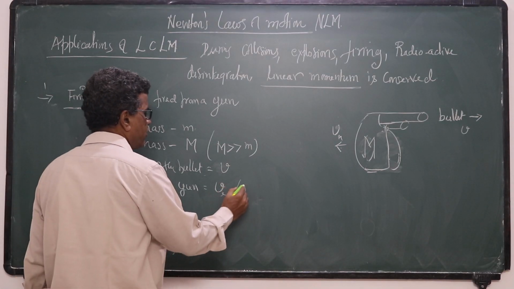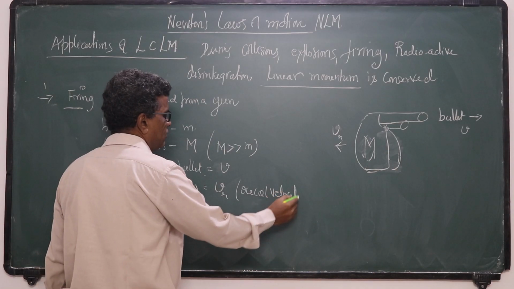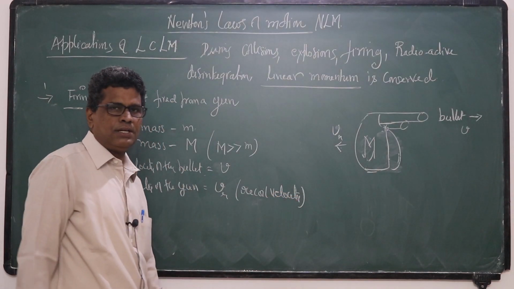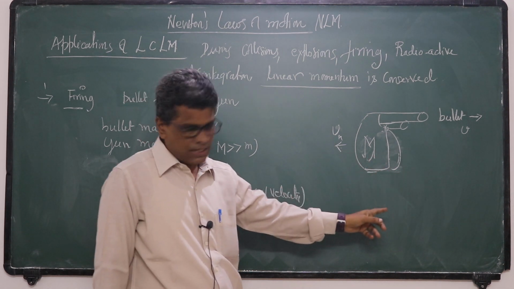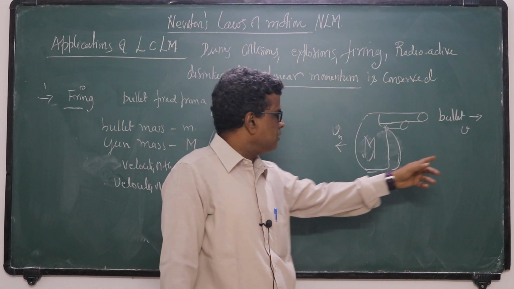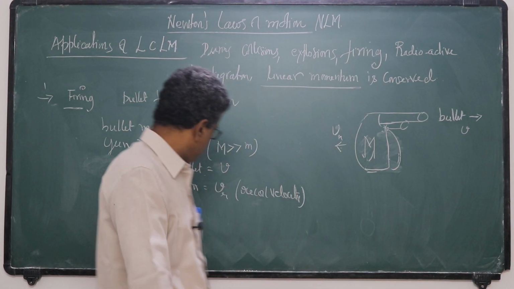That means the velocity of the gun moving back. Recoil indicates that as the bullet moves forwards, the gun moves backwards to conserve linear momentum.